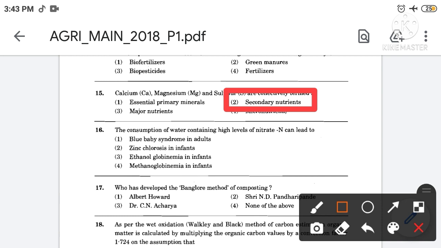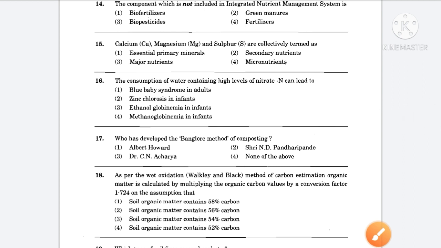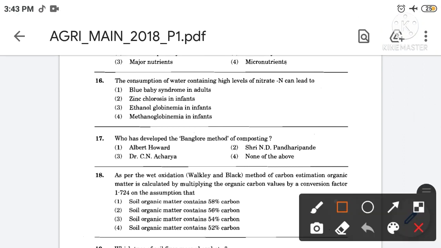Then next, the consumption of water containing high levels of nitrate can lead to. The correct answer is option number fourth. So the consumption of water containing high levels of nitrate can lead to methemoglobinemia in infants.